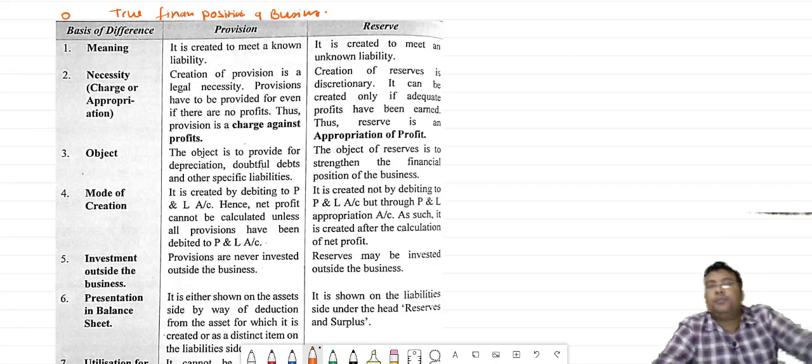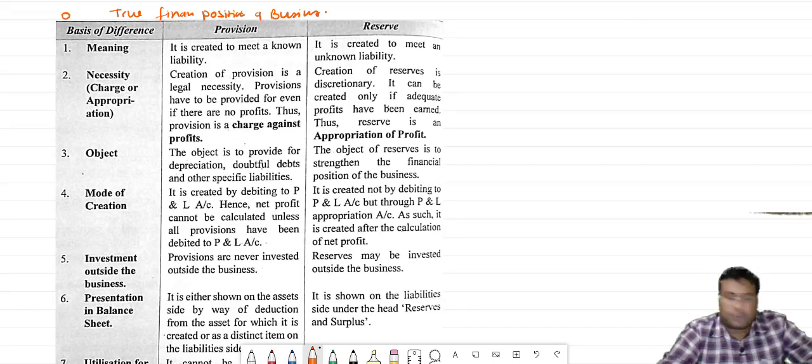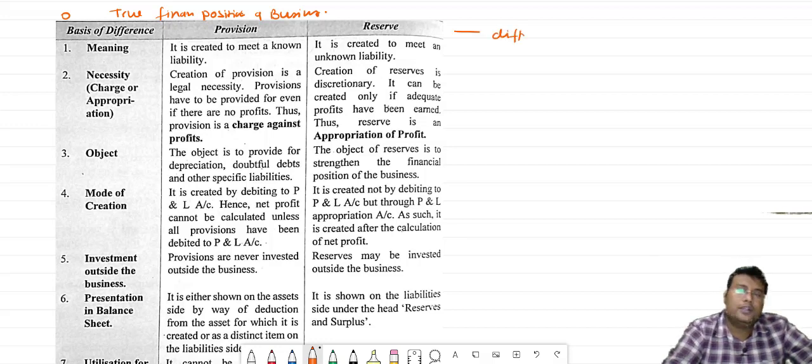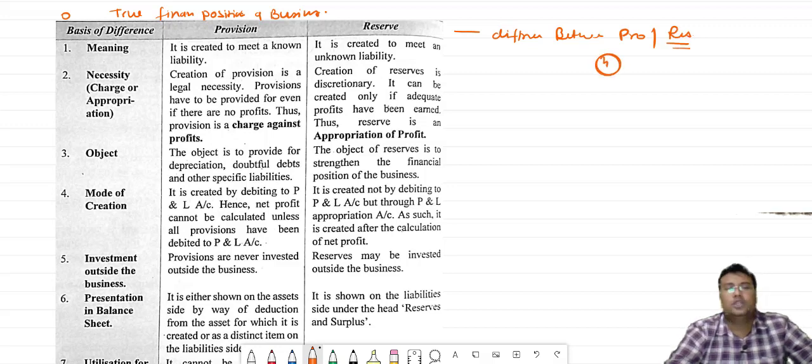But the next and very important topic: we completed the provision meaning, we completed the reserve meaning. Now what is the difference between provision and reserve? That is very important for 4 marks. So we will discuss each and everything. The first one is meaning. Provision is for known liabilities or known losses. Reserve stands for unknown liabilities or unknown losses.